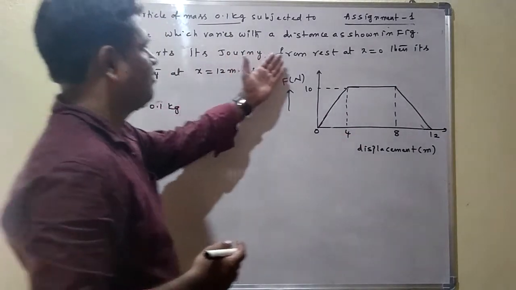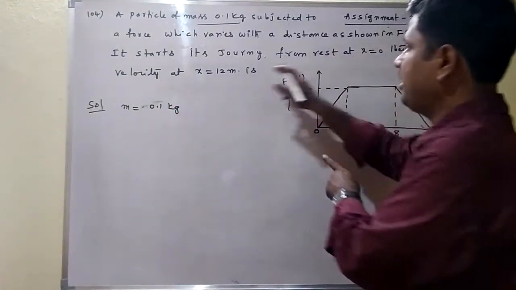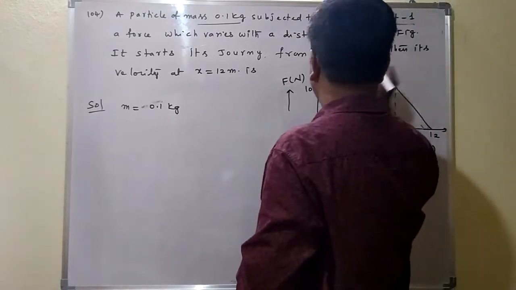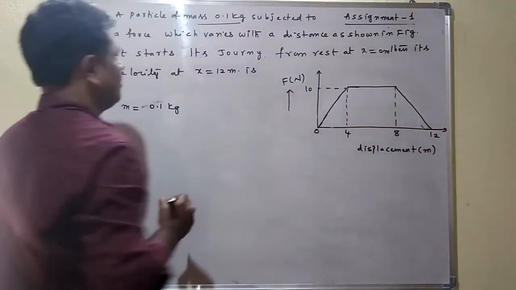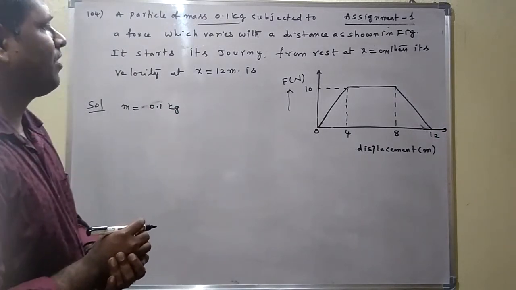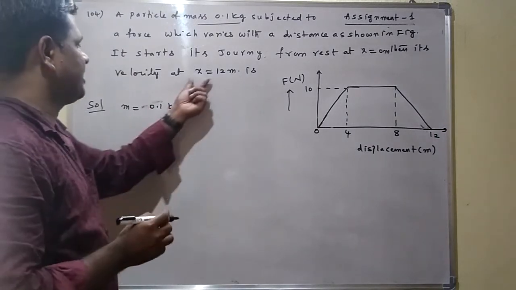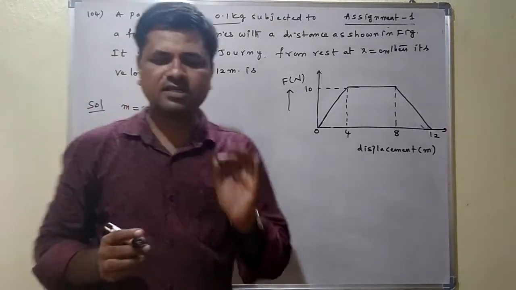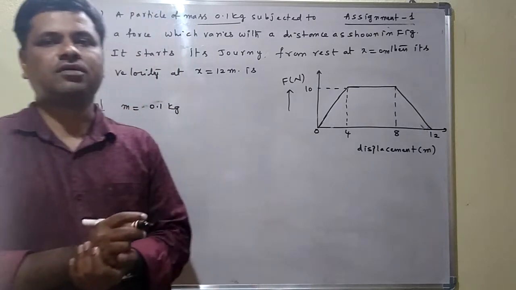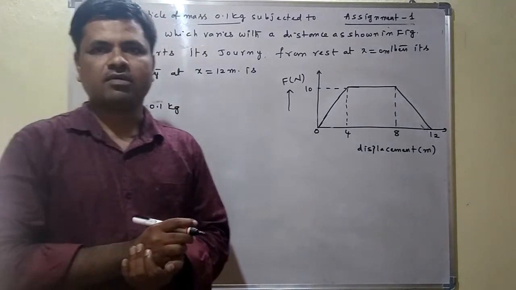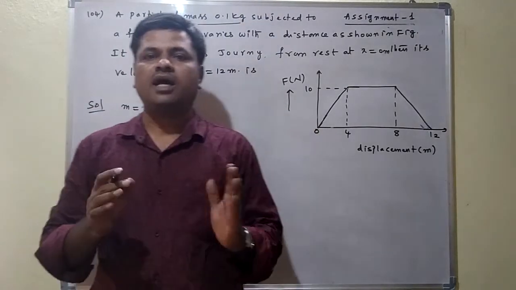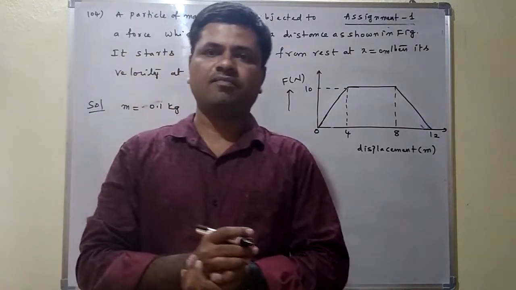Its journey starts from x is equal to 0 and ends at 12 meters. It starts from rest, and we have to find its velocity at x is equal to 12 meters. Here in this problem, we first find the work done and then apply the work energy theorem.